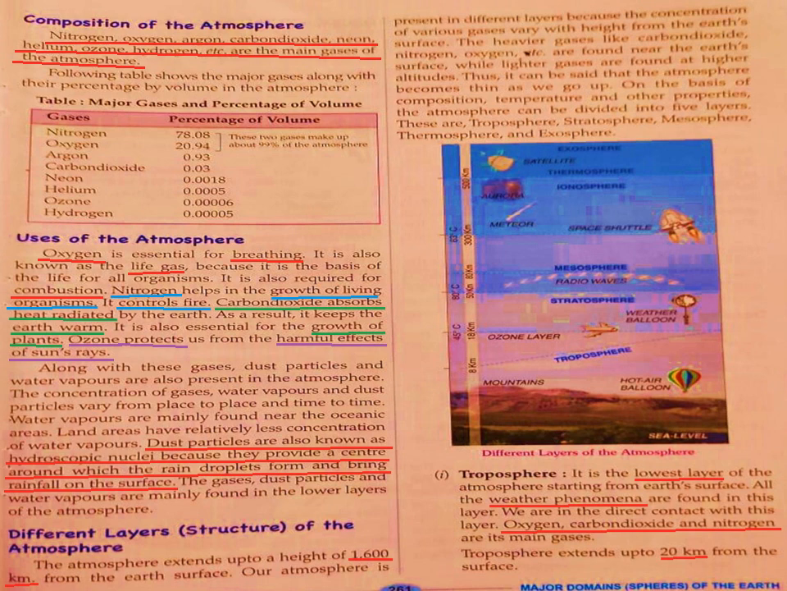Then we have the subtopic uses of the atmosphere. What are the uses? Some of the uses we already discussed, like oxygen. Oxygen is essential for breathing, and as it is essential for breathing, it is also called life gas. Also, oxygen is required for combustion.